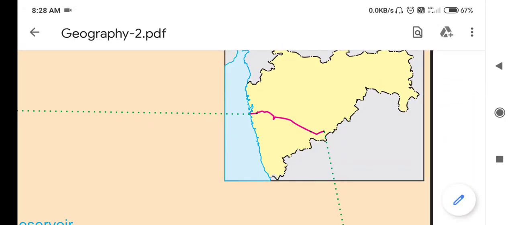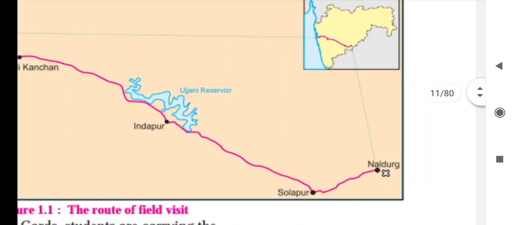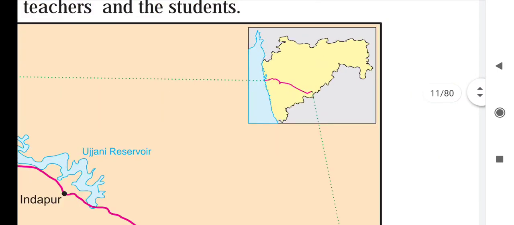Here to the right hand, that is the Usmanabad district, and they have started their journey from here, Naladurga, and then they are going to visit Alibag in Raigad, that is to the left hand of the map.